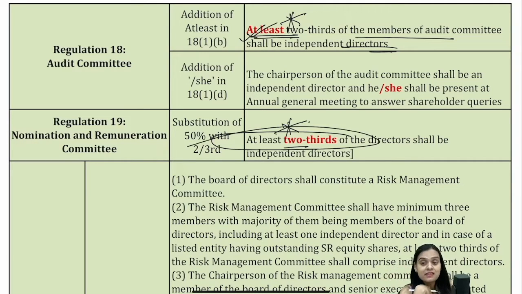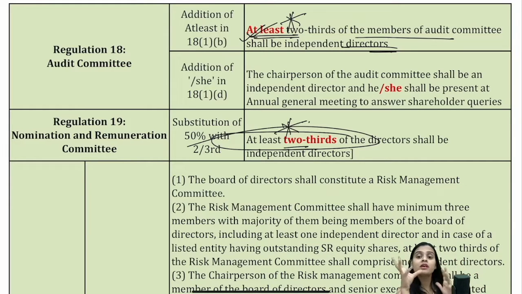I am considering the fact that we're just discussing amendments and you know the background. If you don't know the background, it will be very difficult for you to understand what part has been amended. We know about audit committee and nomination and remuneration committee; we have read them in the Companies Act.